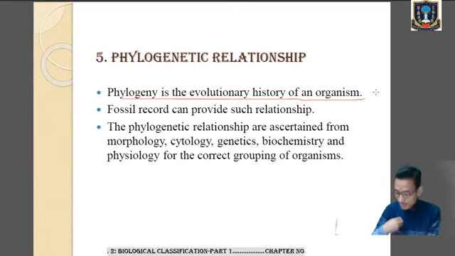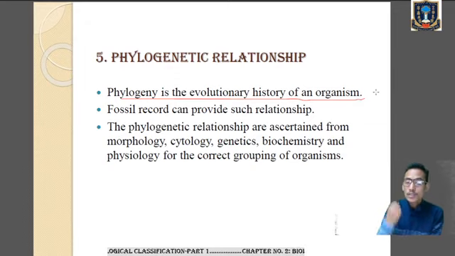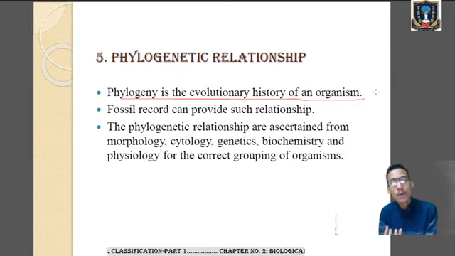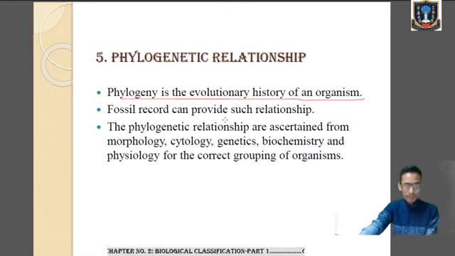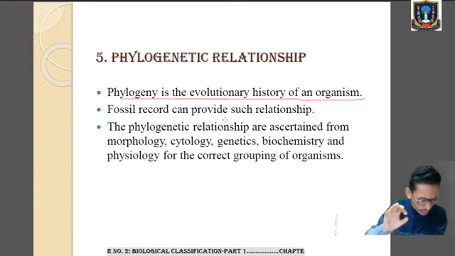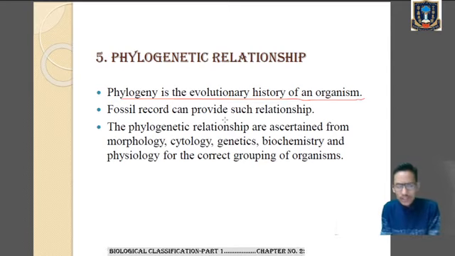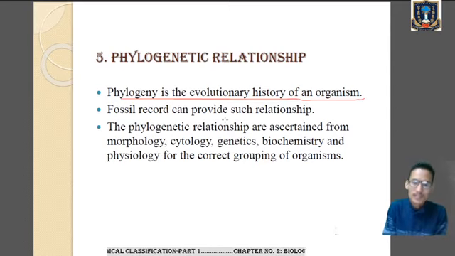So we are able to trace the evolutionary history of a human being. How? By the study of fossils. But the fossil records cannot provide such relationships in detail. Though they can provide such relationships, those records are incomplete.